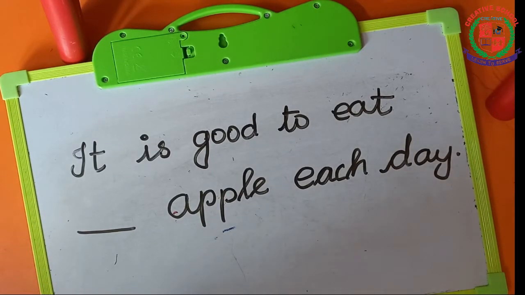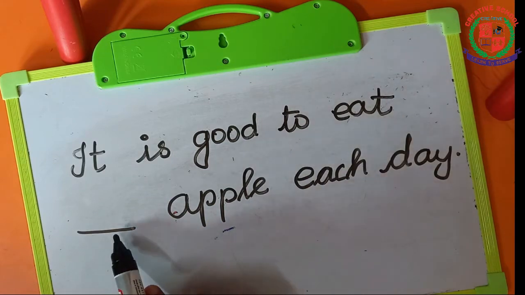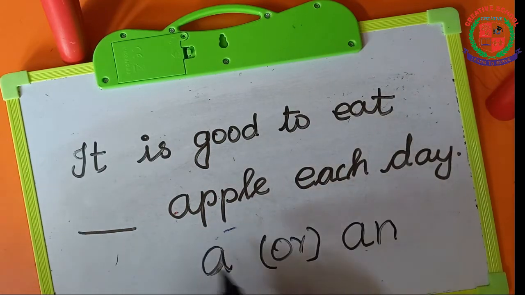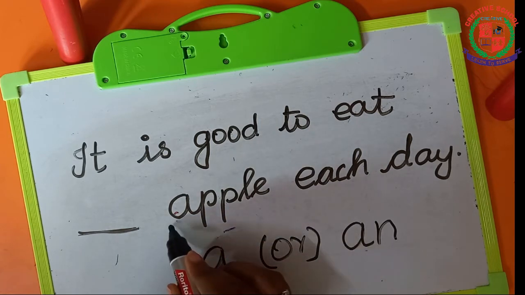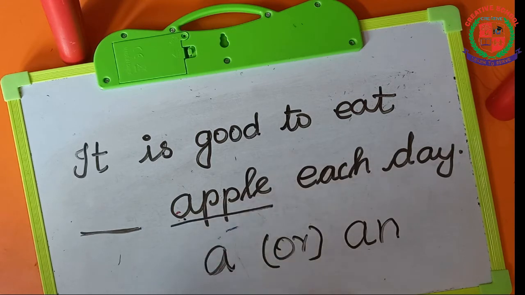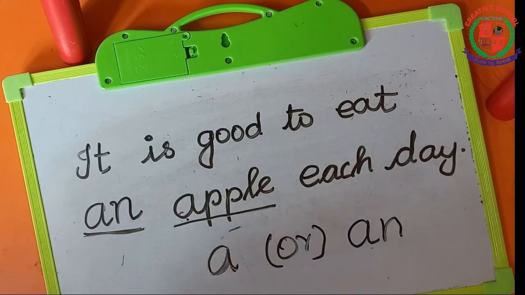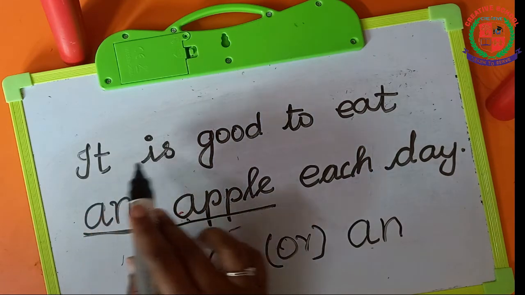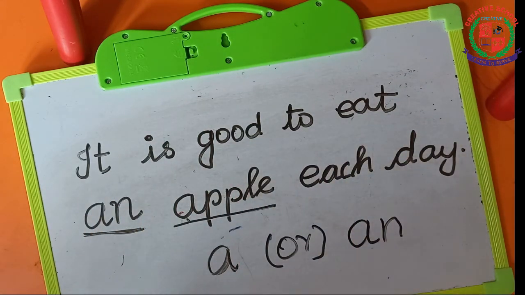So now shall we read this sentence? It is good to eat dash apple each day. See the first letter before dash. What is the first word? Apple. What is the sound? A. So it is vowel. So we have to write an apple. So if it is vowel means we have to use an before it. It is good to eat an apple each day.